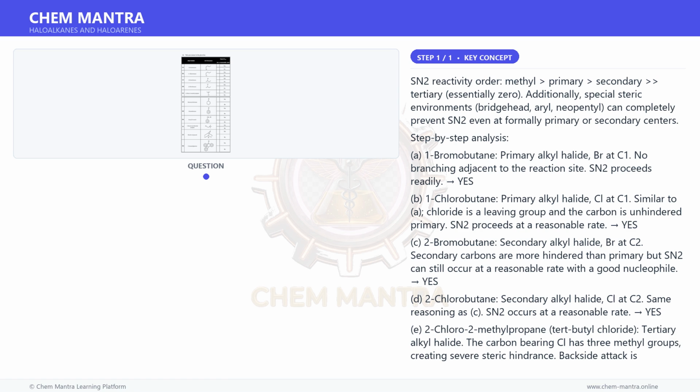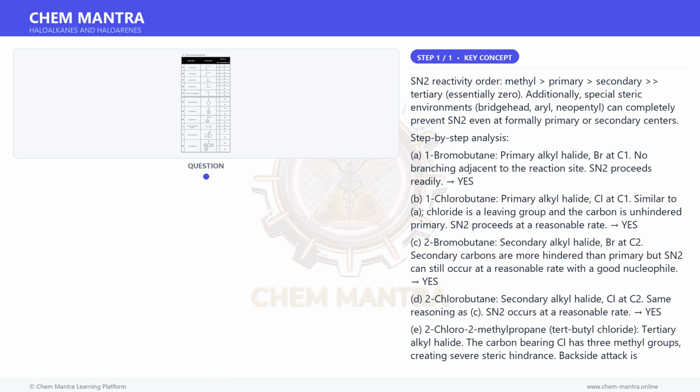J. Bicyclo compound, norbornene-type bridgehead bromide. The Br is at the bridgehead carbon of the bicyclic system. Bridgehead carbons cannot undergo backside attack because the ring system physically prevents the nucleophile from approaching from the back. Bredt's rule context for SN2. No. K. 1-bromotriptycene, triptycene is a highly rigid tricyclic framework.